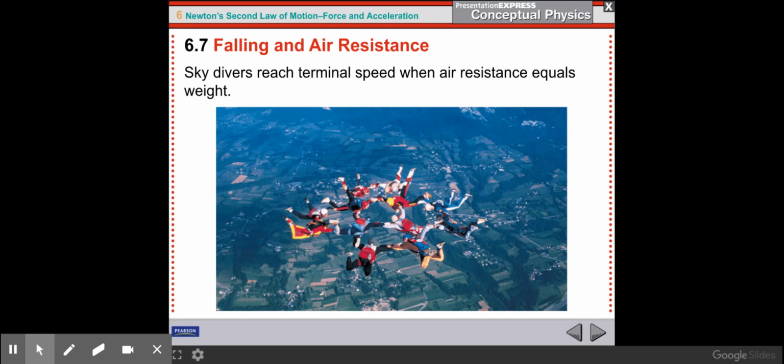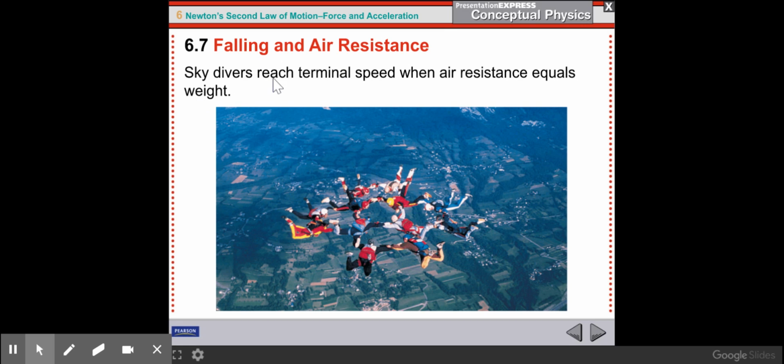You speed up, you speed up, you speed up until the air resistance is so big that it cancels out your weight. And then the object would continue to fall at that velocity, whatever velocity it was that produced enough air resistance to cancel out the weight. So a falling object will speed up quickly at first, and then the net force on that falling object gets smaller and smaller because the air resistance force gets bigger and bigger until it finally completely cancels out the weight.